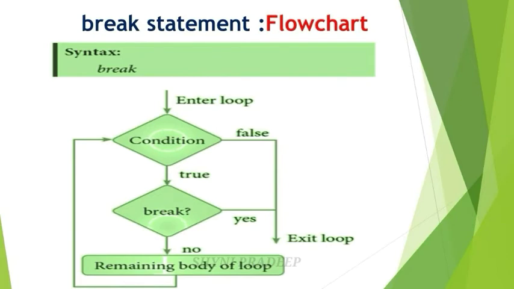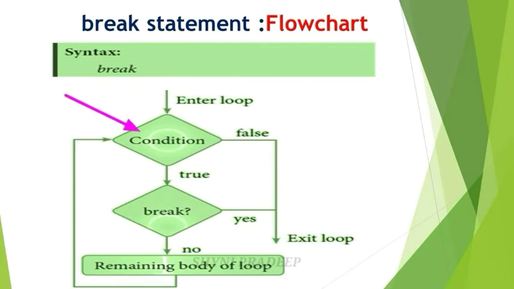This is the flowchart. This is the entrance of the loop and next one condition will be there. If that condition is true, then you have to check the break statement. If that condition is also true, then you have to exit from the loop. But if the break statement condition is false, then you have to execute the body of the loop and next update the value and next again check the condition.